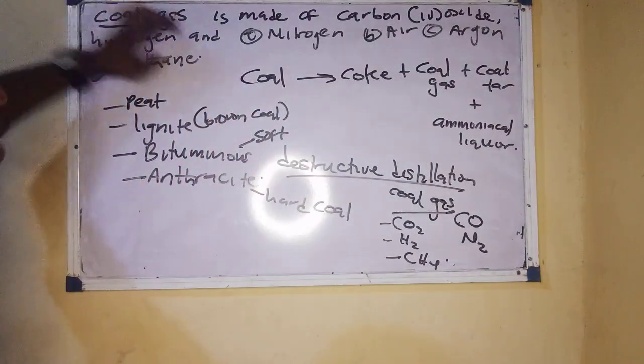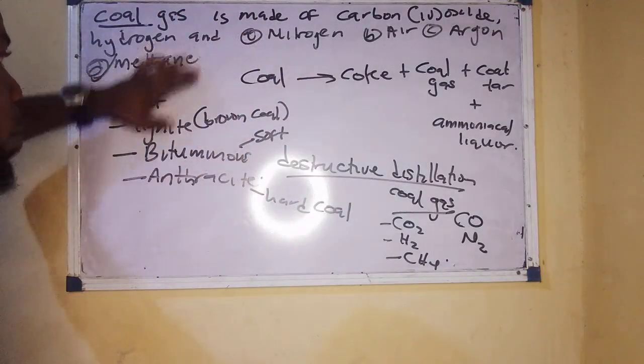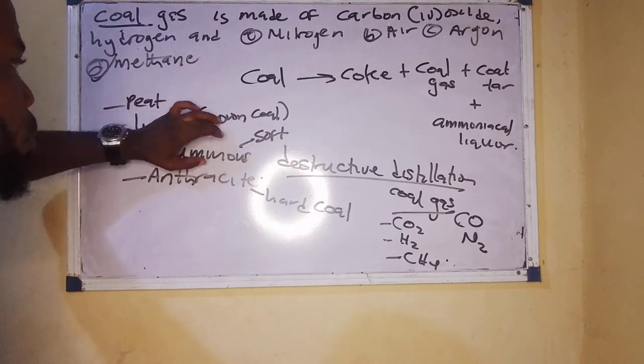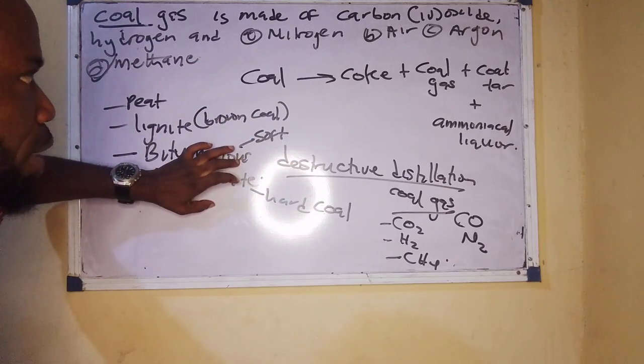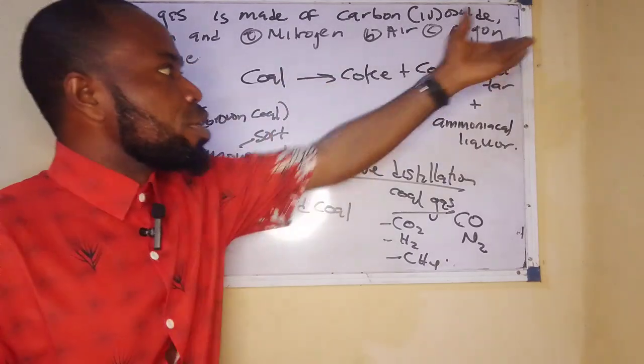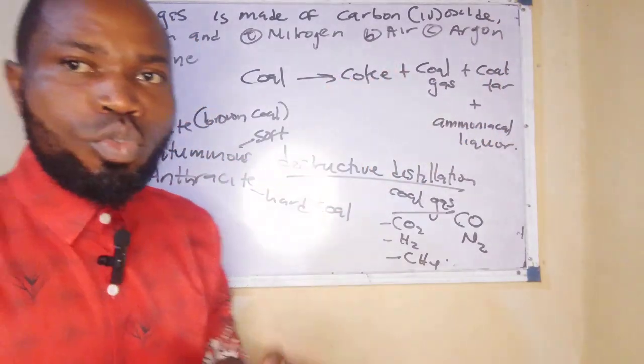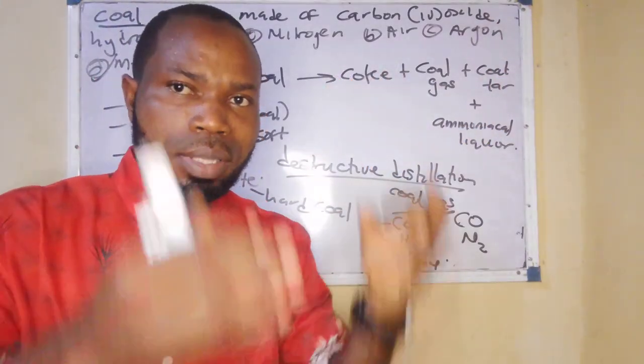Now look at what we have analyzed: what coal gas is, where it's gotten from, types of coal, and different names. We have brown coal, we have bituminous coal, and we have anthracite coal. Now what is the use of all these constituents? Coke can be used as a fuel in the blast furnace.